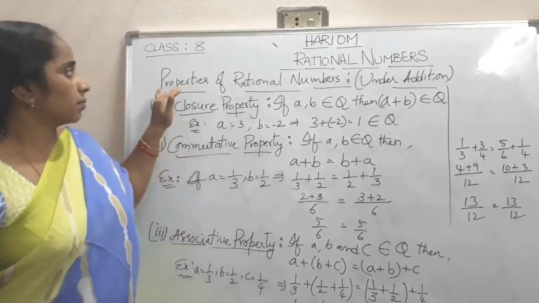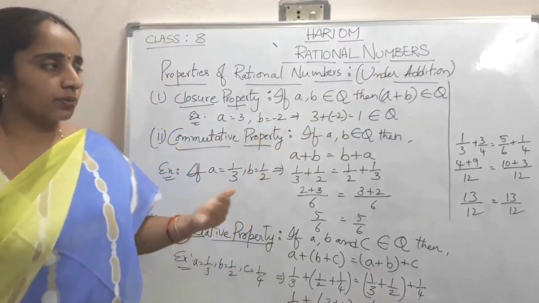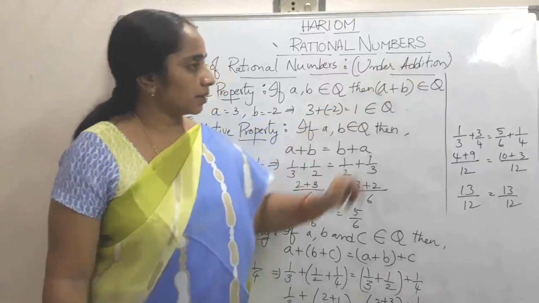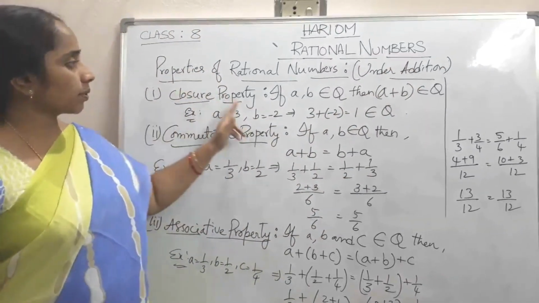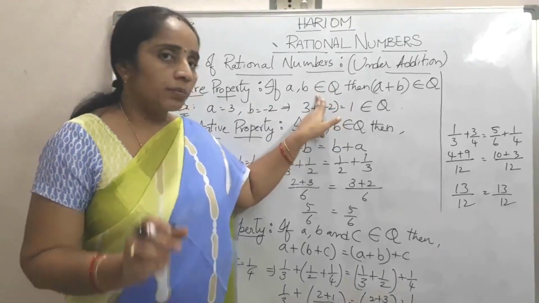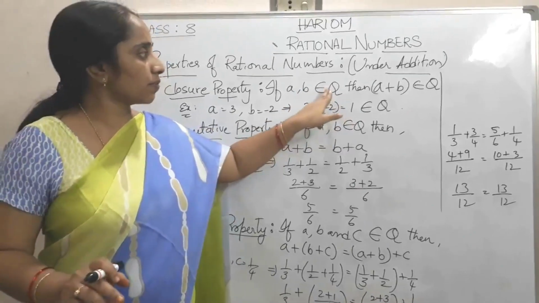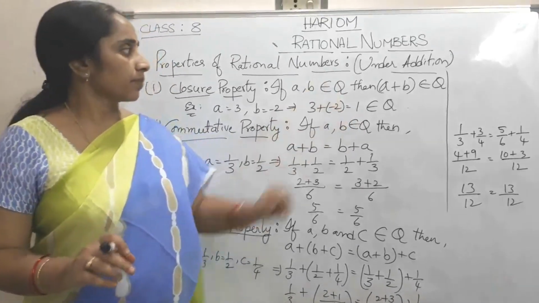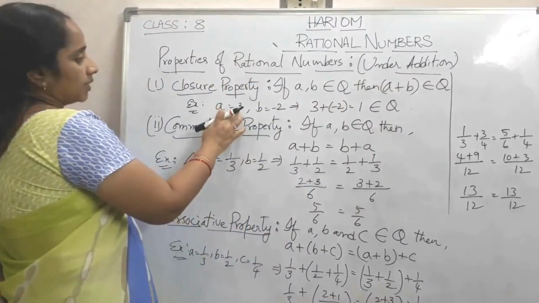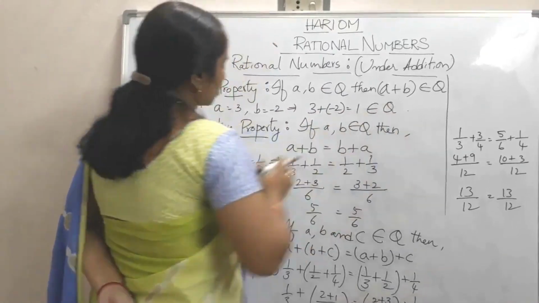Next topic is properties of rational numbers. Under four operations we can check them out, but here first I am going to discuss addition. Closure property: if A and B belong to Q, this is the symbol for belongs to, that means A and B are two rational numbers from the set Q, then their sum A plus B belongs to Q. If A is 3, B is minus 2, then 3 plus minus 2 is 1, which belongs to Q.